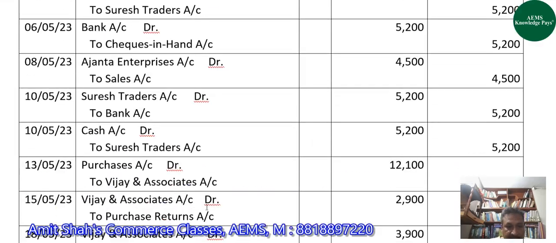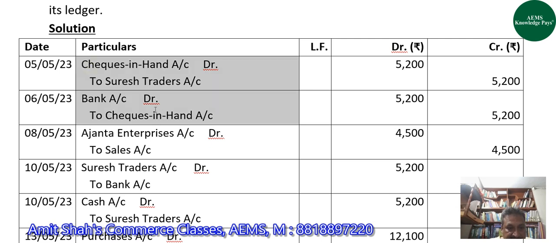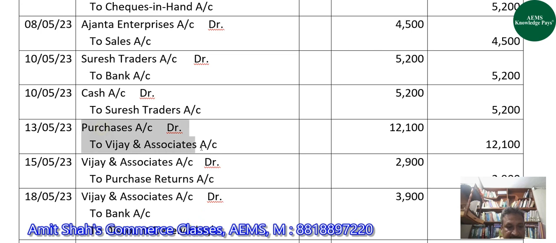And now we will see the journal entries in which purchase account is involved. So here purchase is involved. So on the debit side of purchase account on 13th May, we will write to Vijay and Associates account with rupees 12,100.